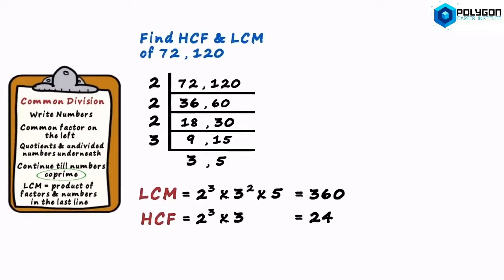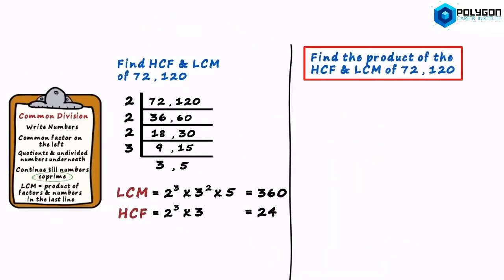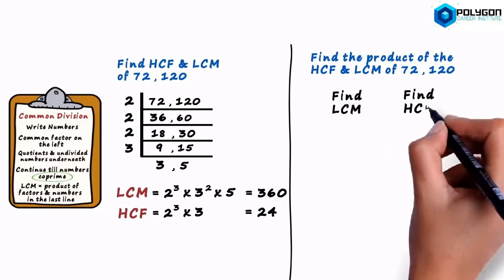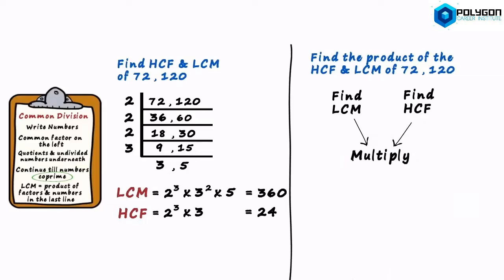Now here's a tricky question. We have to find the product of the HCF and LCM of 72 and 120. What would you normally do? Using the common division method, you would first find the LCM, then find the HCF, and then multiply them to get the product, correct? Yes, but this is not the quickest way.